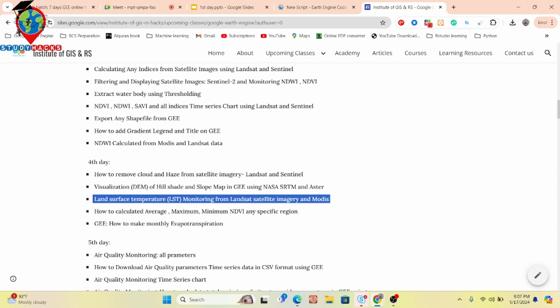And for the LST, this time we also talk about the urban heat island, how we can easily identify the urban heat island, as well as the urban thermal field variance index, UTFVI. When I talk about the LST, I also try to cover the urban heat island and also the UTFVI, mainly the urban thermal field variance index.